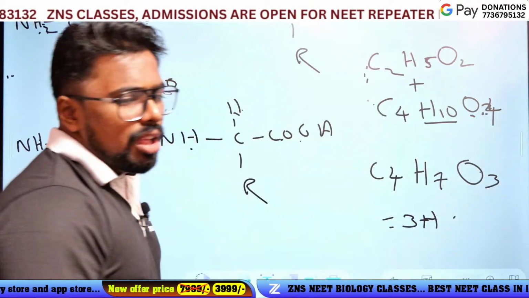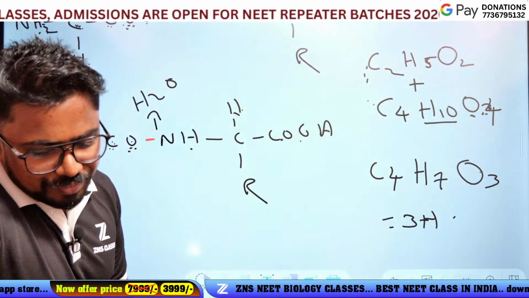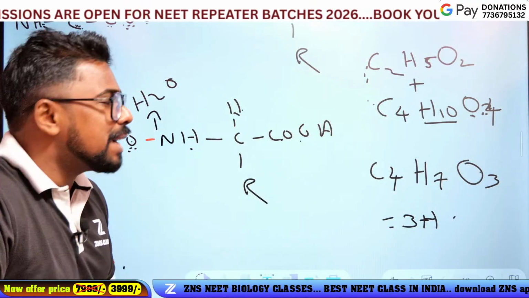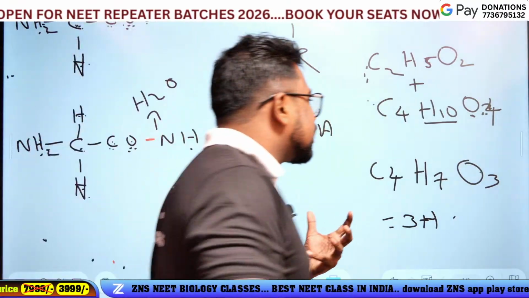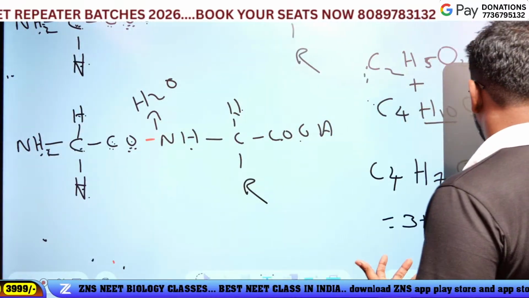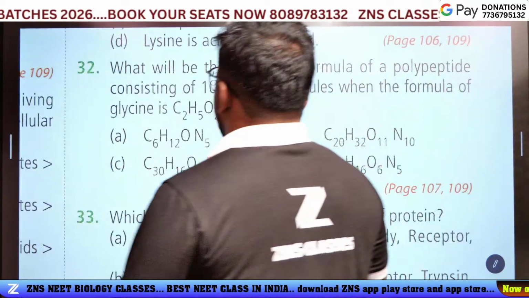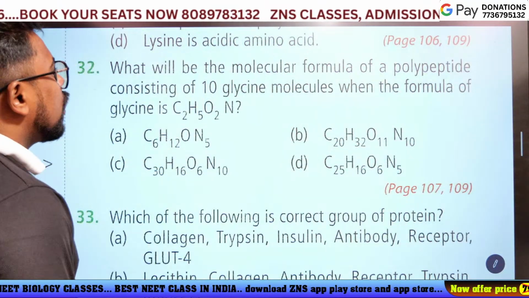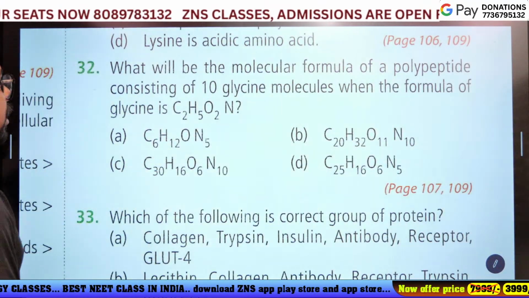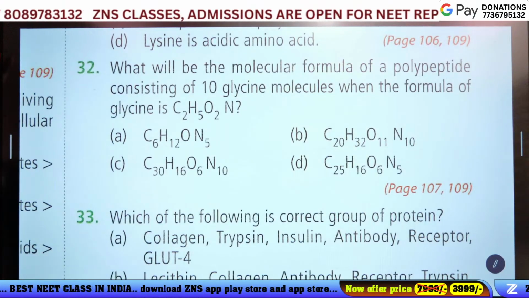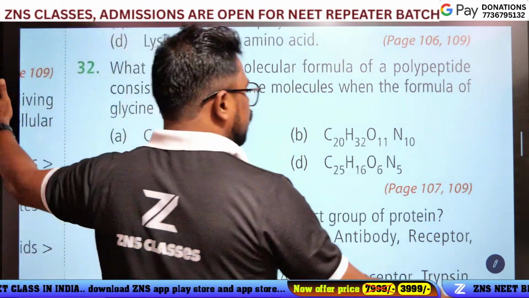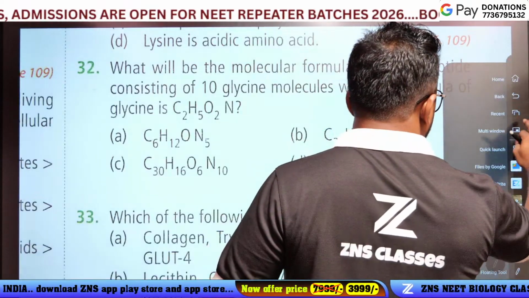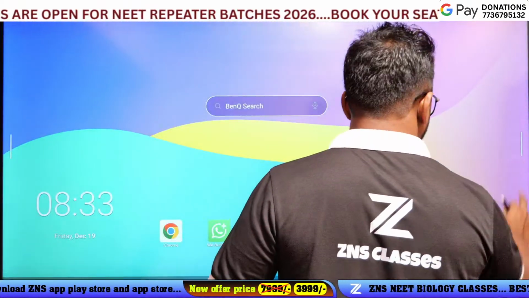Okay, you just get the idea. Then how to calculate the answer? Yes, ready. Come on, the question here: what will be the molecular formula of polypeptide containing 10 glycine? The molecular formula of glycine is C2H5O2N. Okay, first of all, sorry.